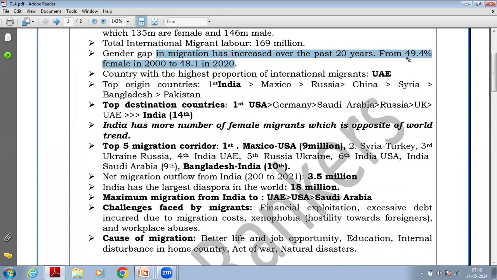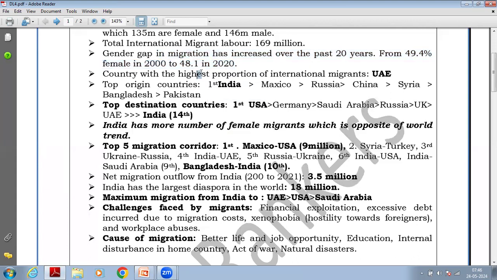In 2000, there were 49.4% females out of the total 100, and in 2020, there were 48.1% females. So this gender gap is increasing. In other areas, the gender gap is decreasing year on year, but in case of migration, it is increasing. That is the reverse happening. So this is an important finding of this report.